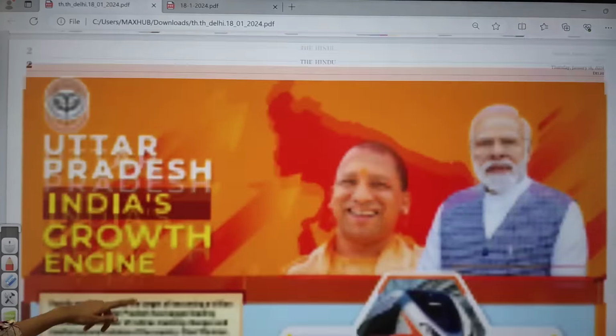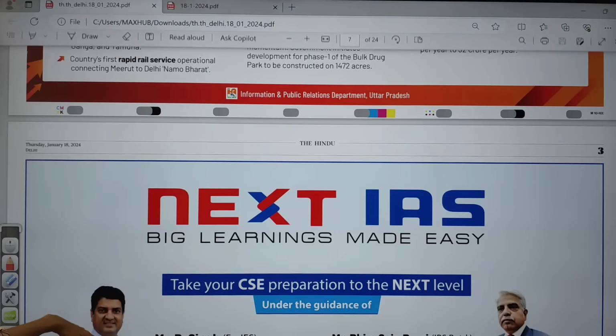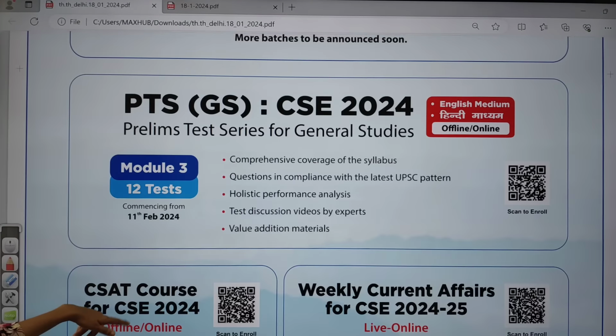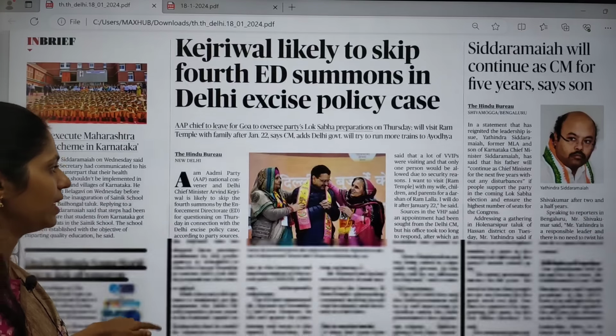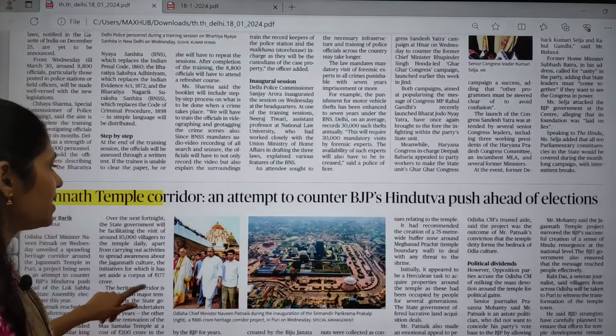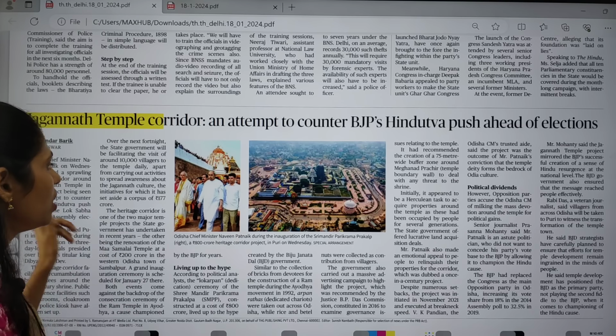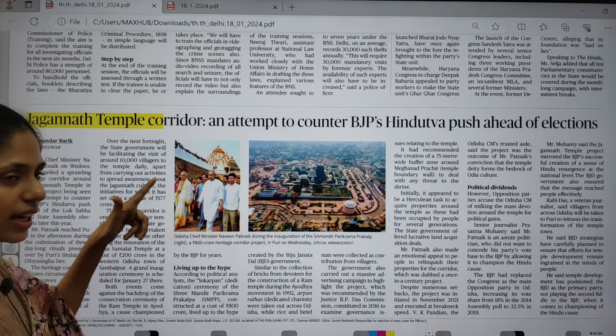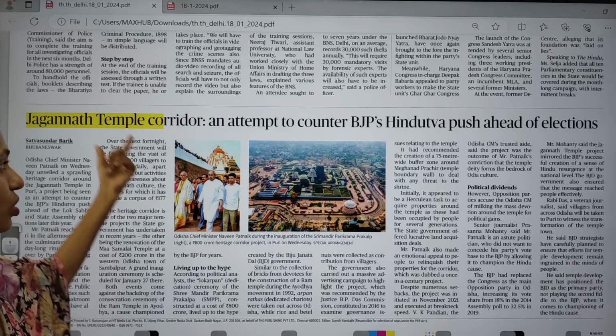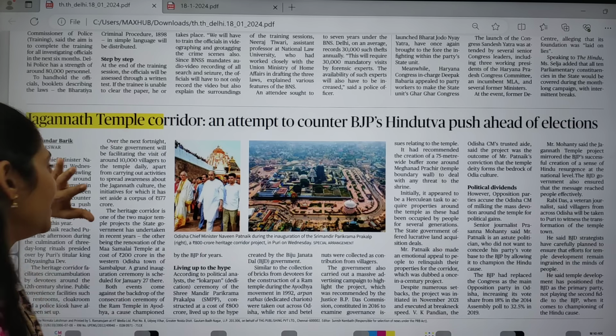And now let us move on to the next page. There is nothing much important in the city page today, so you can skip that page. And even in the states page, most of the articles are political articles. So here you can see this title. Even though it is a political article, we can draw one example here.